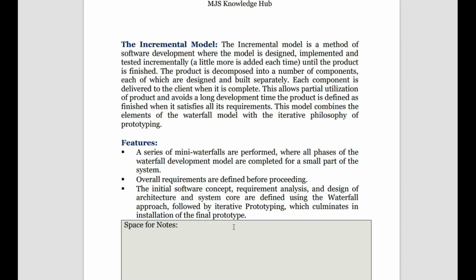So the mini waterfall will include the requirement analysis, design and development, and the prototyping will be applied to see how well it's functioning. So the incremental model, you can say, is a combination of waterfall and prototype.